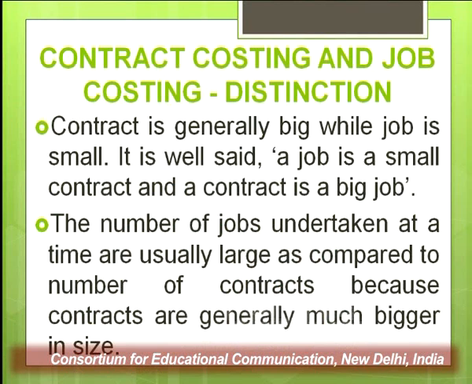Contract is generally big while job is small. That is, a contract is normally of a large amount and of a long duration of time, right? A job is small. It is well said, a job is a small contract and a contract is a big job. The number of jobs undertaken at a time is usually large as compared to the number of contracts, because contracts are generally much bigger in size.